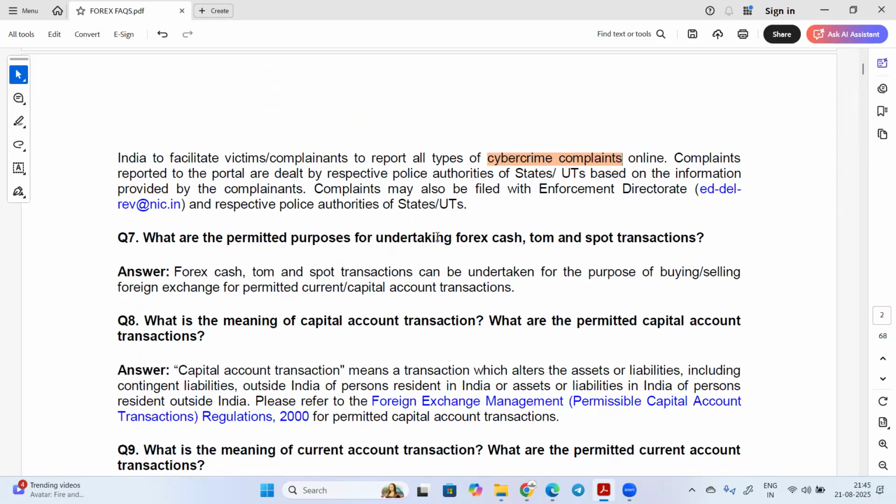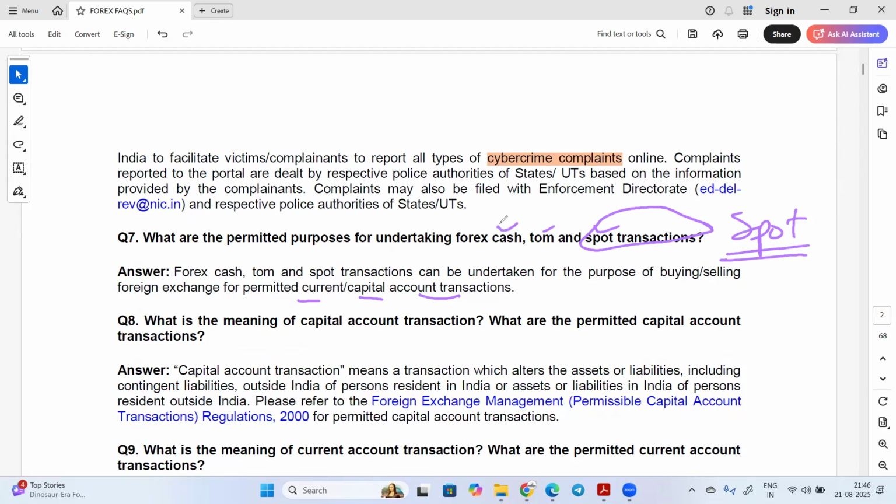Okay, so what are the permitted purposes for undertaking forex cash, tom and spot transactions? Forex cash, tom and spot transactions can be undertaken for the purpose of buying and selling foreign exchange for permitted current account or capital account transactions. So whenever you have to do any current account or capital account transaction, we use these rates: cash, tom, and spot. Sometimes this question is also asked: which is the more popular type of transaction? That is spot. Spot transaction is more popular in banking.